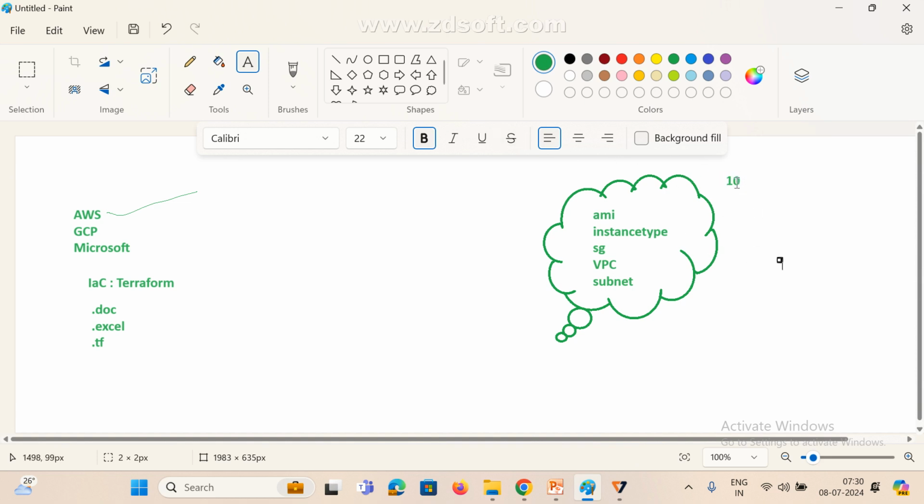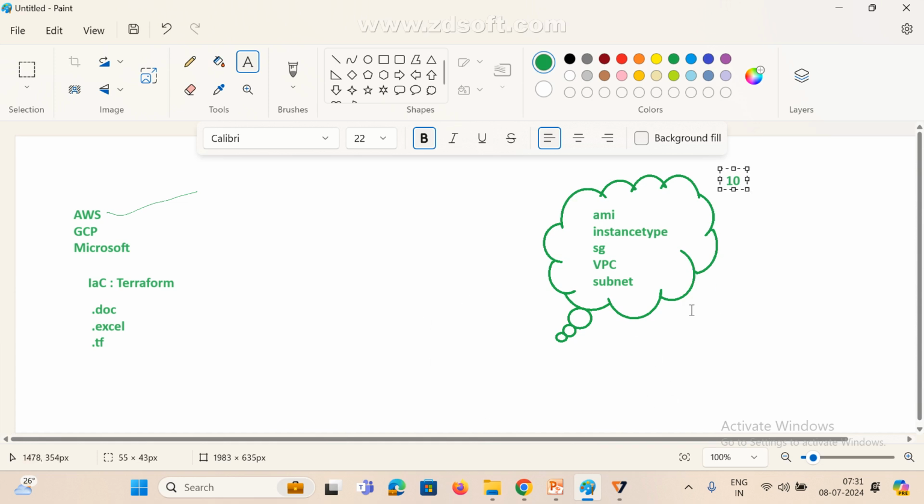If you select 10, it will automatically create 10 instances based on your configuration. For example, I am going to create an instance: we select the AMI, instance type, security group, VPC, subnet and so on. If we want 10 instances, we give count 10, and initially it will create 10 instances.